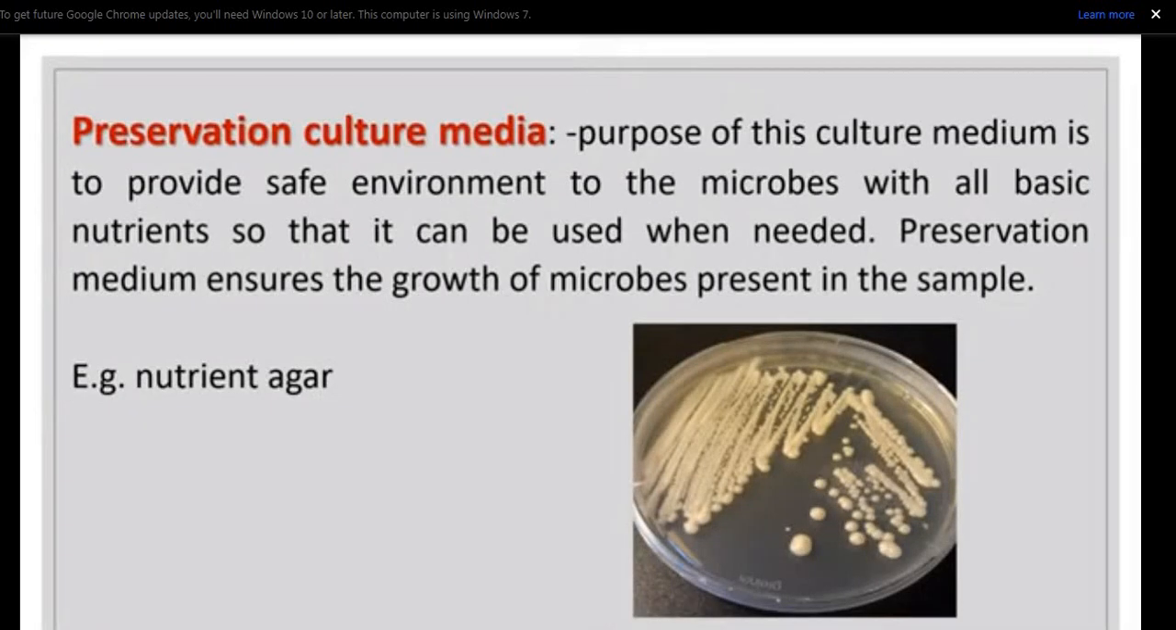Preservation culture media. The purpose of this culture medium is to provide a safe environment to the microbes with all basic nutrients so that they can be used when needed. Preservation medium ensures the growth of microbes present in the sample. For example, nutrient agar.